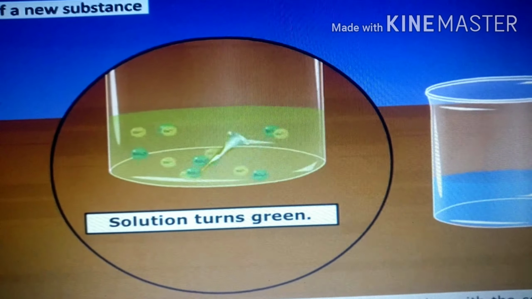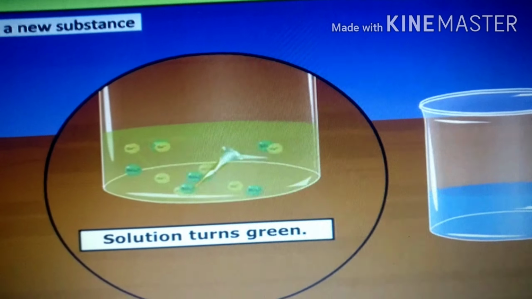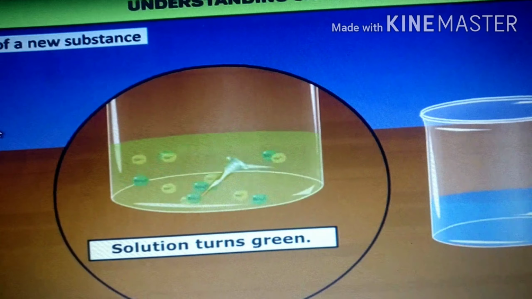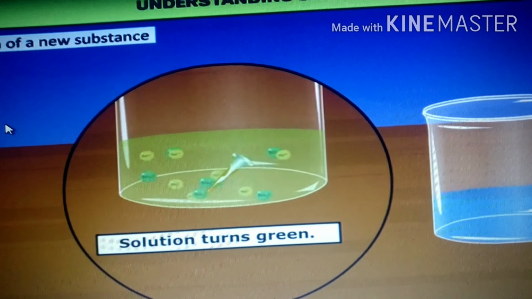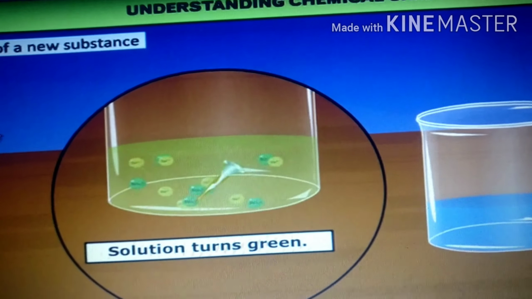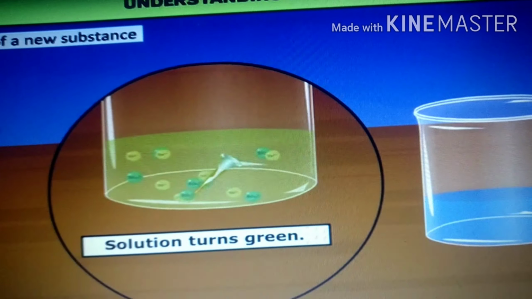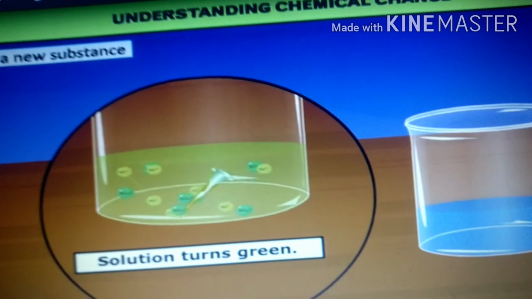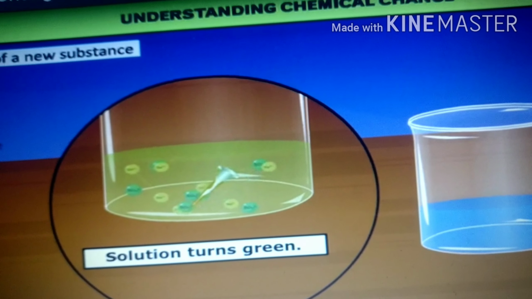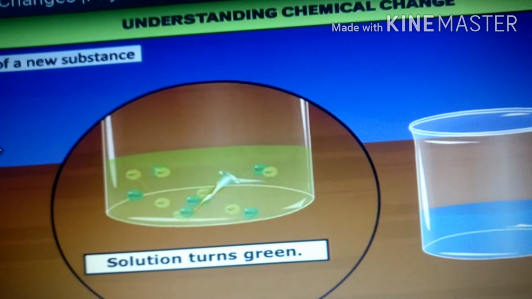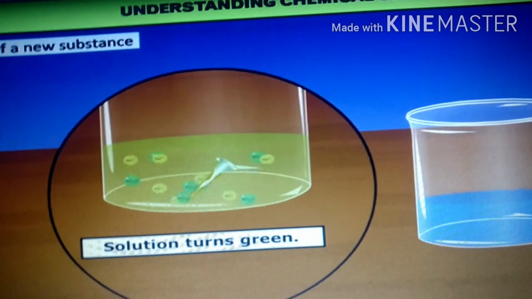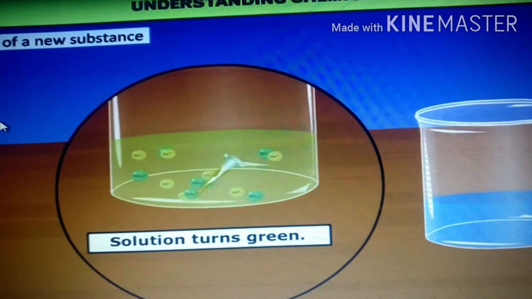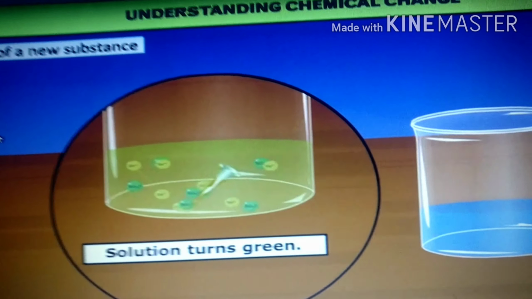The iron sulfate solution is green in color, whereas the brown deposit on the iron nail is due to the copper. Now this change is a chemical change. Why are we considering it a chemical change? Because new substances are formed which cannot be reversed, and they are quite different from the original forms. As we can see, there is a formation of new substances. Along with that, we observe there is a change in color. So here we can say that a chemical change has occurred along with the change in color also.